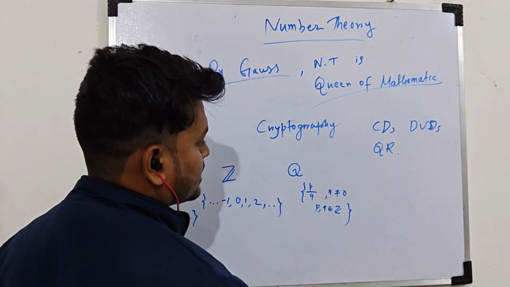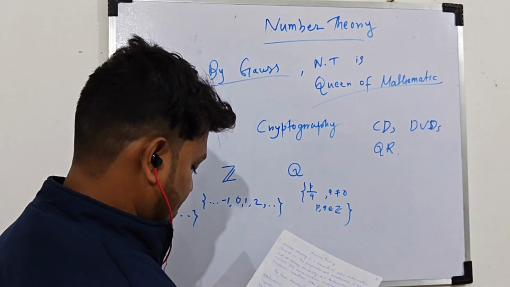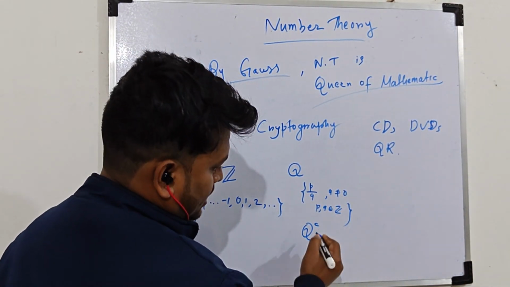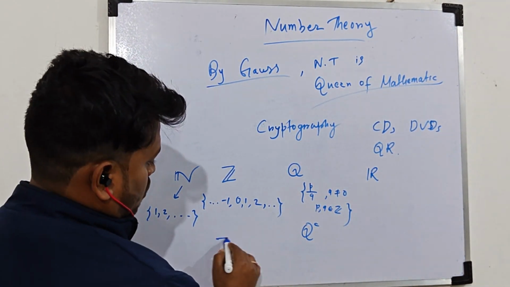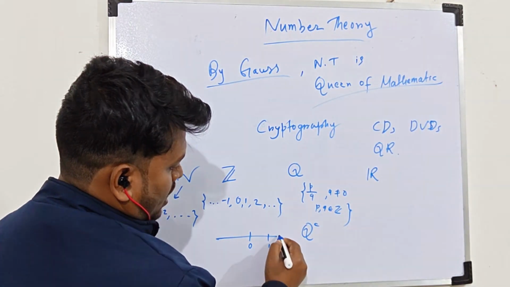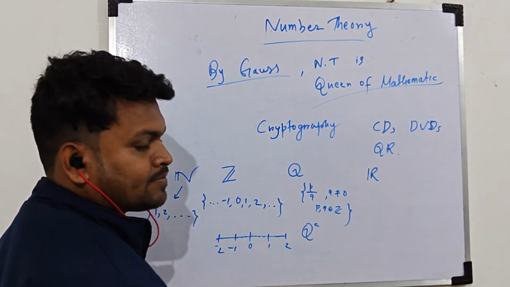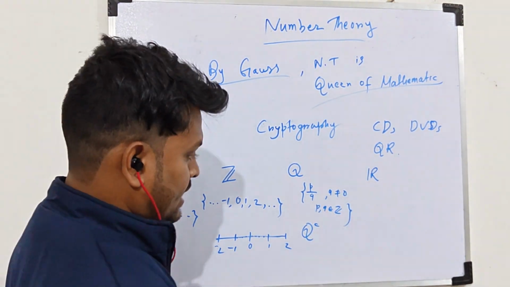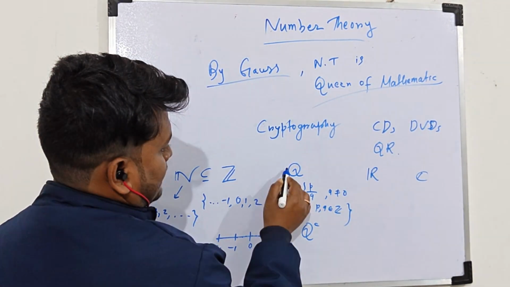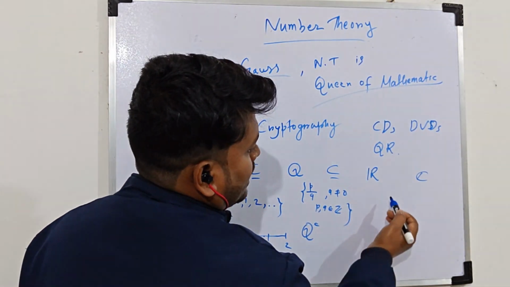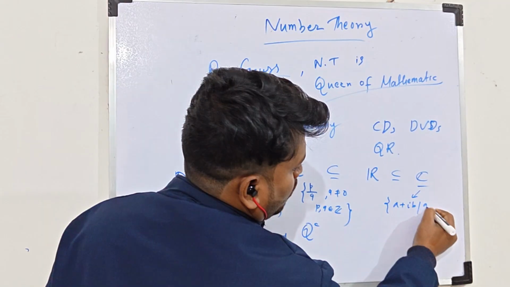Okay, this is the set of rationals. Numbers which cannot be expressed in the form p by q, where p, q belong to the integers and q is not equal to 0, are called irrational numbers. The set of irrational numbers you can denote as Q^c, and then the set of reals, which contains all of these numbers 0, 1, 2, also -1, -2, and even each point on this line. Okay, this is the set of real numbers, and then the set of complex numbers. So N is a subset of Z, Z is a subset of Q, Q is a subset of R, R is a subset of C. C is the set of complex numbers, a plus ib, where a, b belong to the reals.